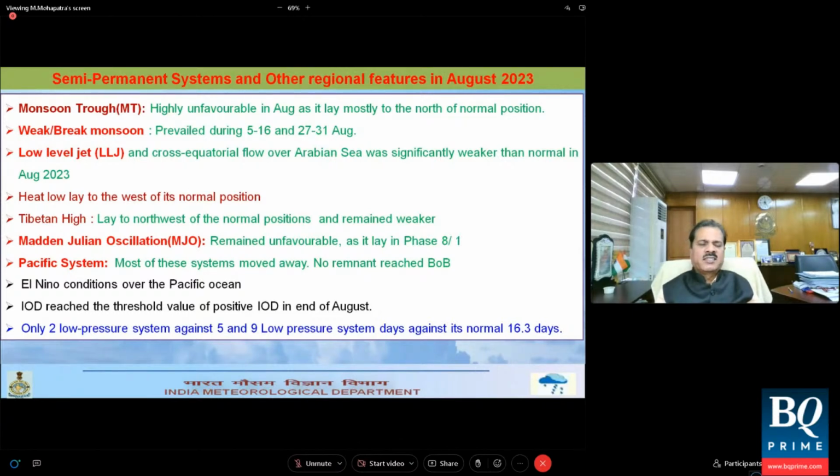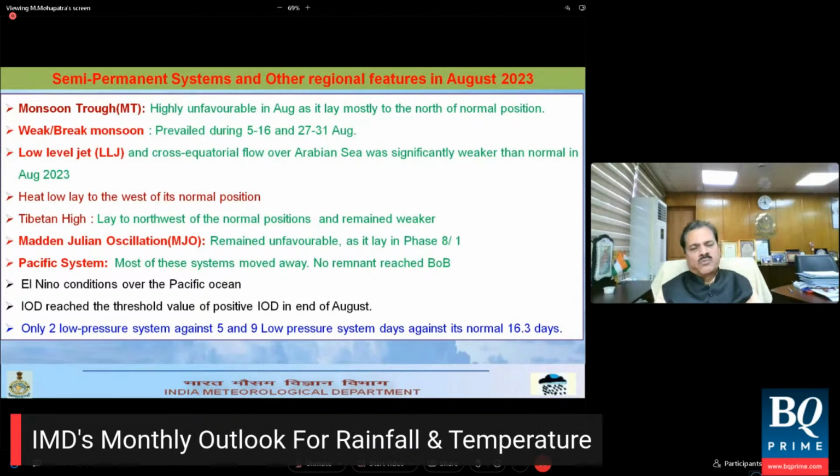And number two is that the remnants which come towards India after passing through Vietnam and Thailand did not happen so much. Their remnants became less, almost nil, over the Bay of Bengal from the South China Sea. Therefore, no local systems could be developed or augmented over this region.